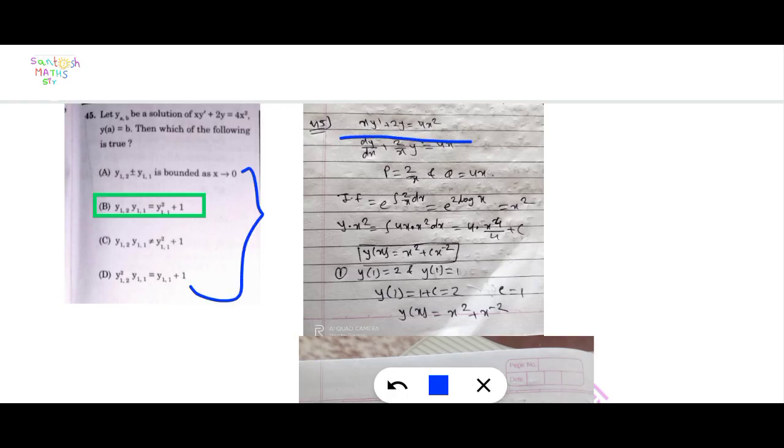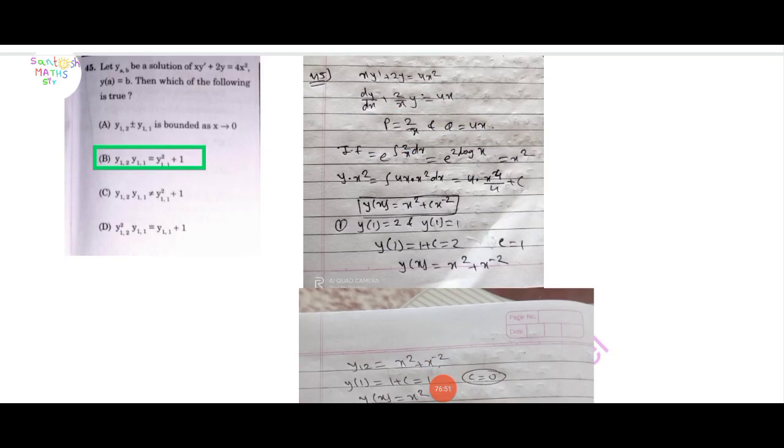x y dash plus 2y is equal to 4x square. Differentiating, dy by dx is equal to minus 2 by x y plus 4x. Here p is equal to 2 upon x, and q is equal to 4x. Find the integrating factor. Here e raised to integration of 2 upon x dx is equal to e raised to 2 log x, which is equal to x square. Then y into x square is equal to integral of 4x into x square dx, which is equal to 4x raised to 4 upon 4 plus c.